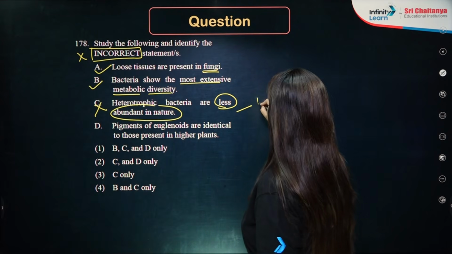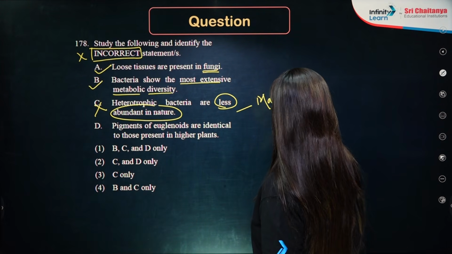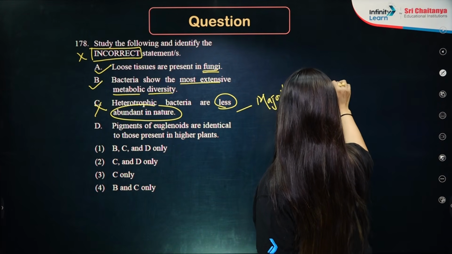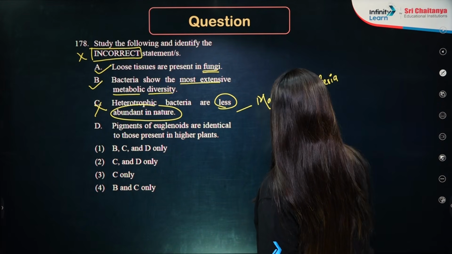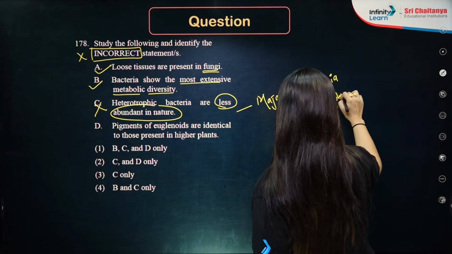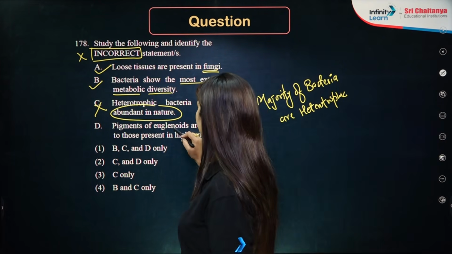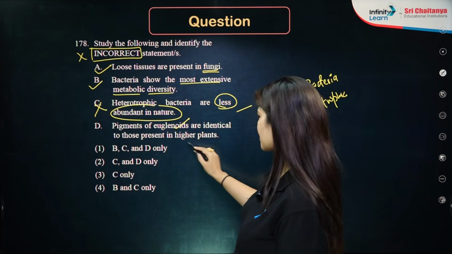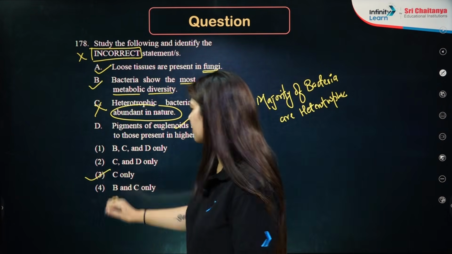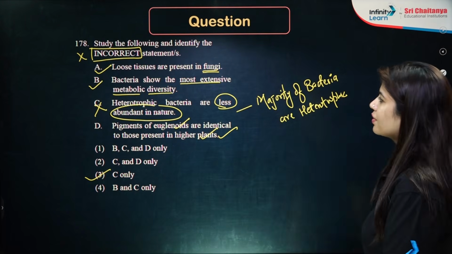NCERT says that majority of bacteria are heterotrophic. So this statement is a wrong statement. Pigments of euglenoids are identical to those present in higher plants. Perfectly correct statement. C is incorrect, rest all of them are correct. Answer has to be option number 3.